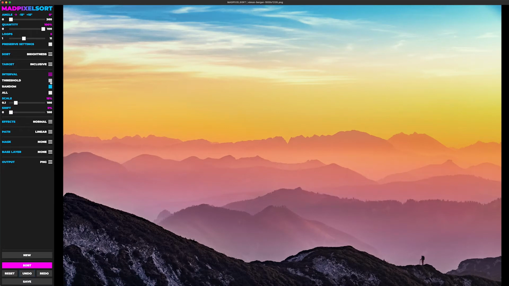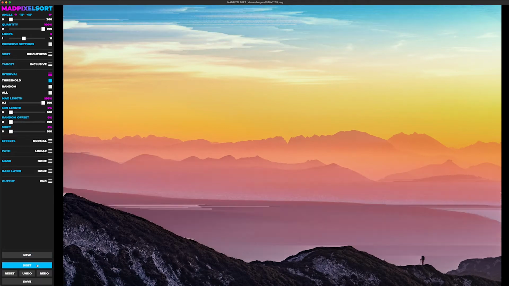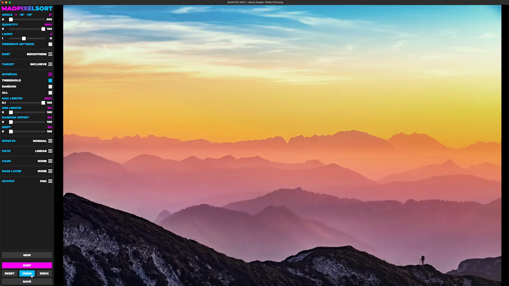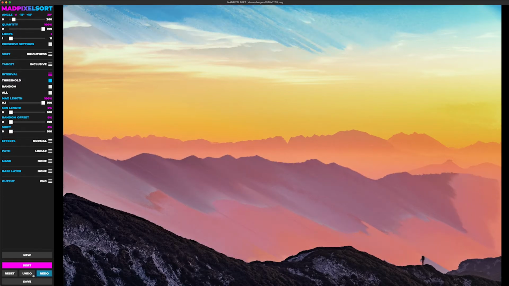Now, if I were to do it on a threshold mode, it doesn't really do anything, especially when your angle is set to 0 or 90 or 180, and so on. You can see a slight difference whenever the angle is set to something else. So if I were to do it again, you can see here that because of the essential inaccuracies when it's rotating it, it'll make slight differences.